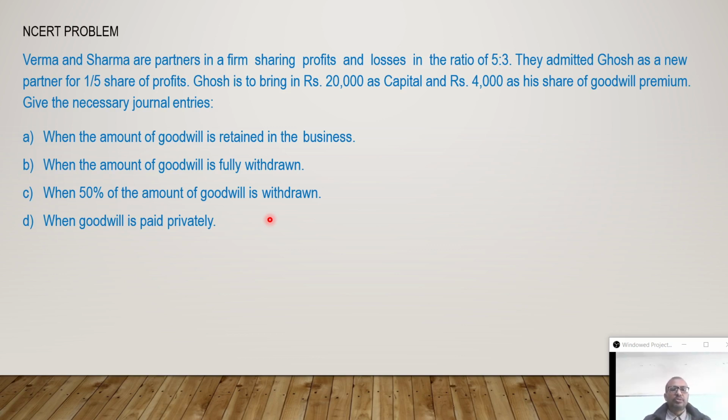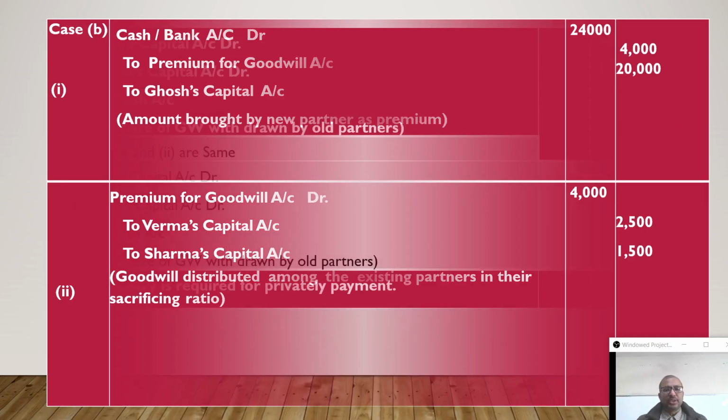The amount will change, but the entry will be the same as for alternative 2. The same entries are required in alternative C also, only the amount will change. And the last one is private payment. We know that in a private payment, no entry is required, no financial changes take place.